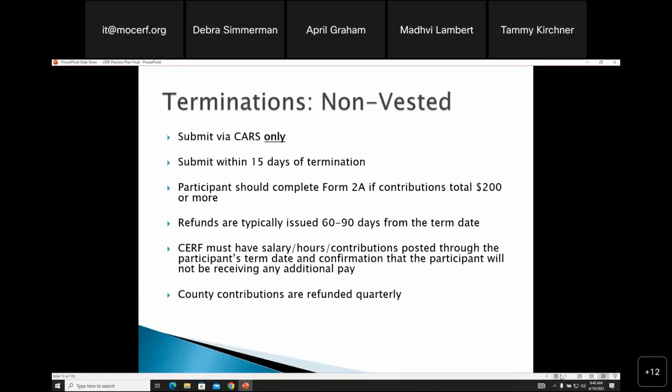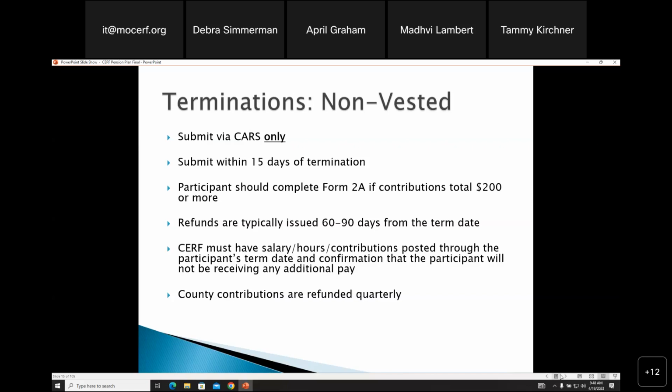Okay, so non-vested participants: the term non-vested form is submitted via CARS. A kind of way to remember if things need to be submitted via CARS or sent in, submitted electronically somehow or mailed, which most people either fax or upload via the CARS, is if it has to have a signature on it, it has to be submitted where we have the signature. Term non-vested do not, so they are submitted via CARS only. They need to be submitted within 15 days of termination.